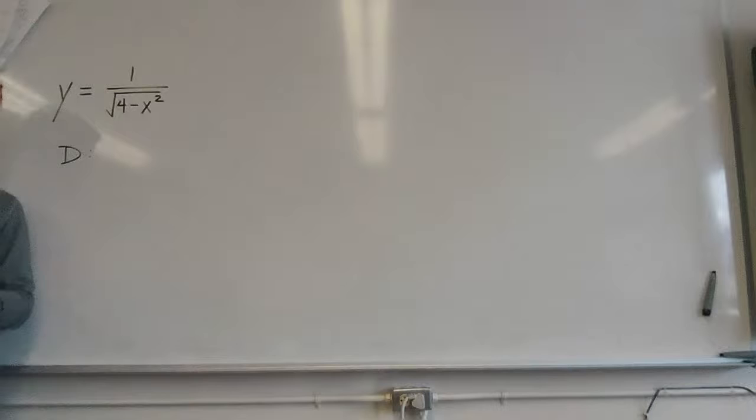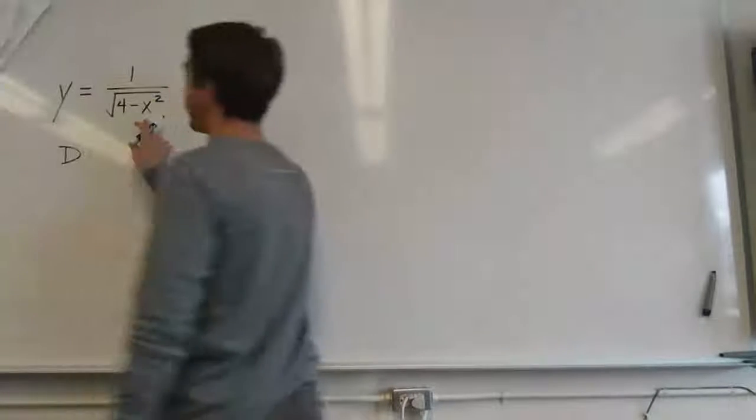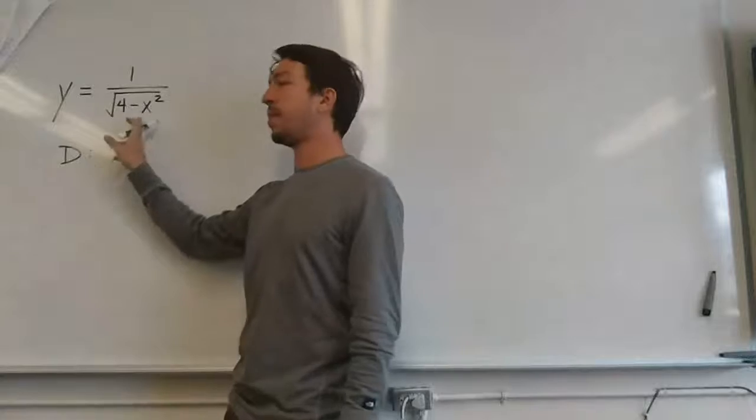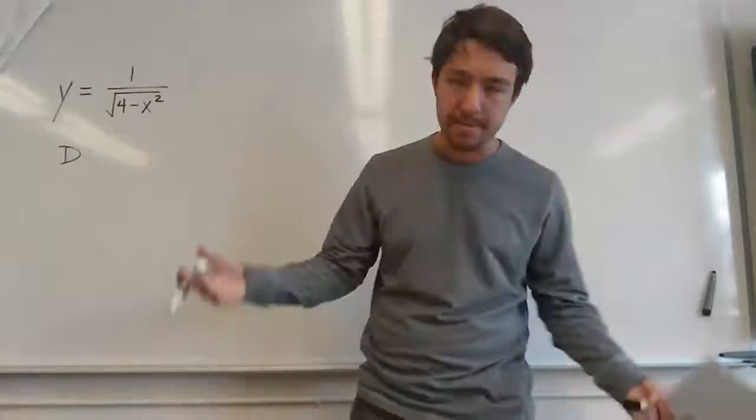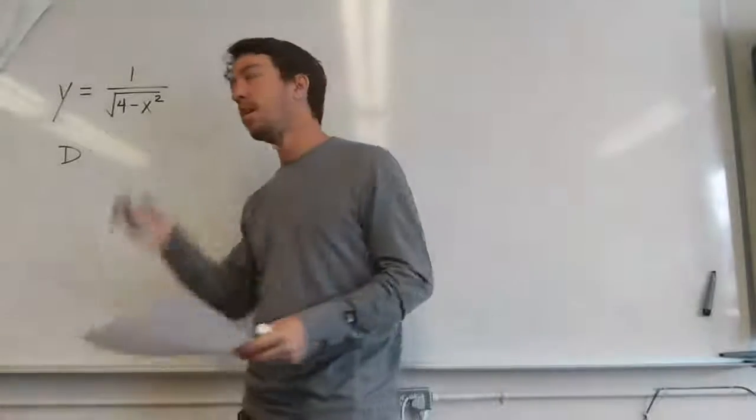-2? -2 is no good. How about like 5? Can 5 go in? No. Well, there's a lot that can't go in. Try plugging in 5. 17. You're going to have a negative number under your square root. That's bad. Well, it's not bad, it's just undefined.